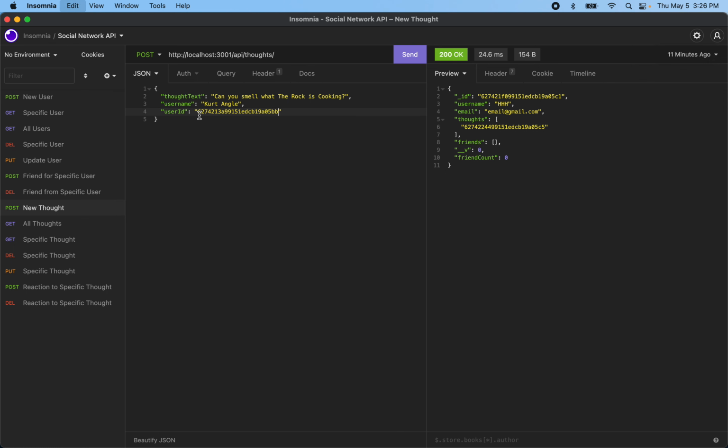Paste that right here. So username Kurt Angle. User ID is this right here. This is the user ID that we're thinking about. And he's going to say, I won a gold medal. Why is he thinking that to The Rock? And I think you can't. All right, anyways, he has this thought. So let's post it. Boom.